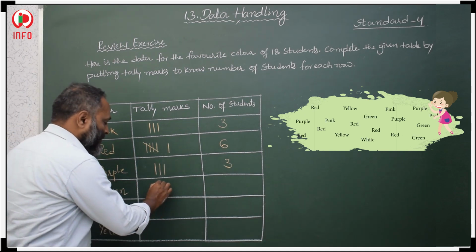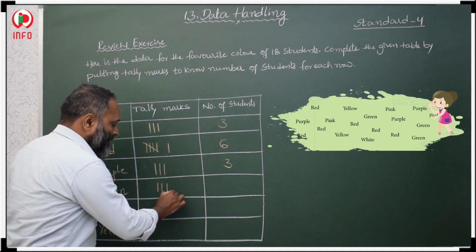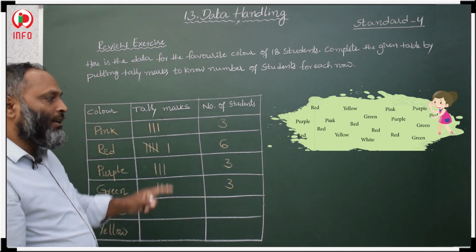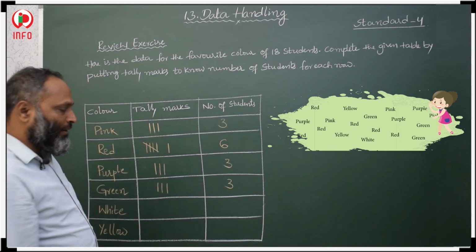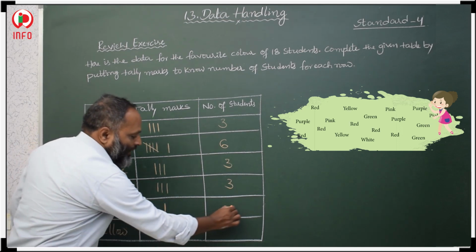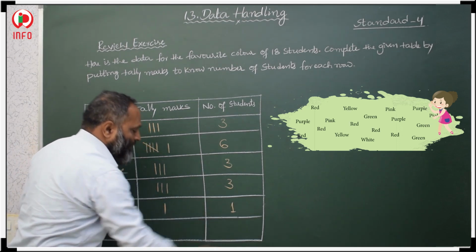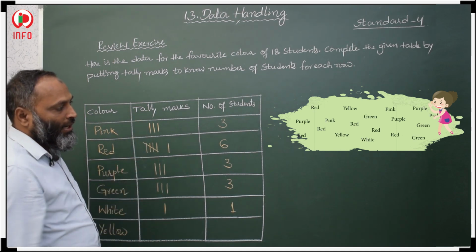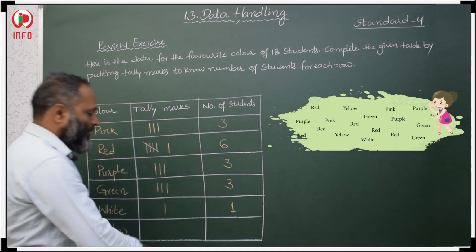Three students like green color. Then white color. Only one white color is given, so only one student likes white color, and we take 1 vertical line in tally marks. Then yellow. How many students like yellow? 1, 2. Only 2 students.